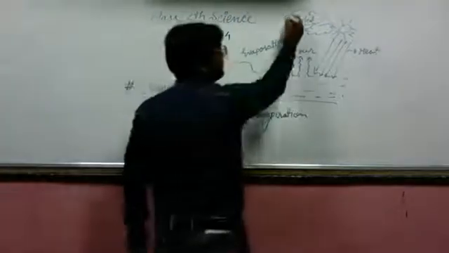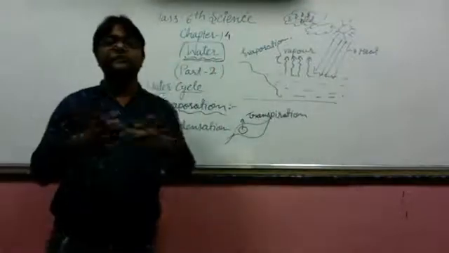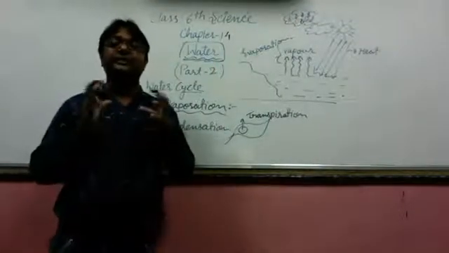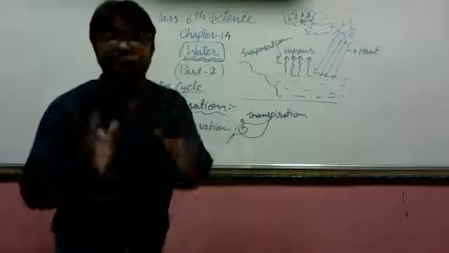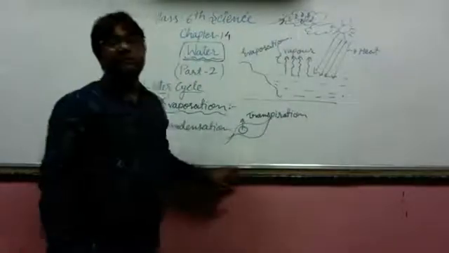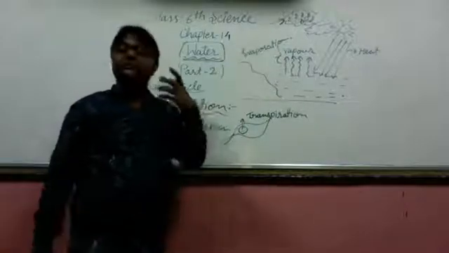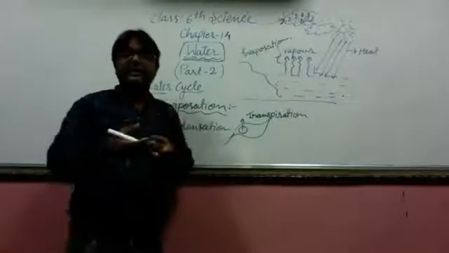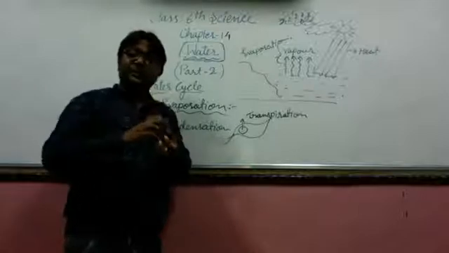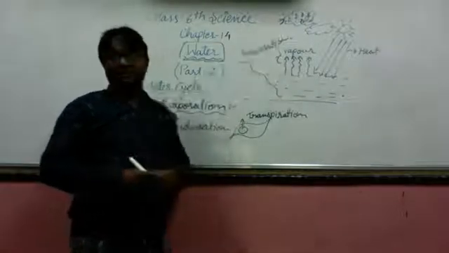So they form droplets of water in the clouds, and as these droplets condense and accumulate in huge quantity, they form clouds. The process by which water gets converted from water vapor to water droplets is known as condensation.